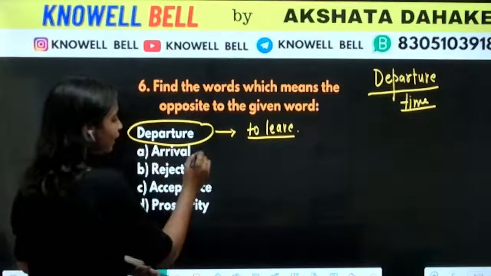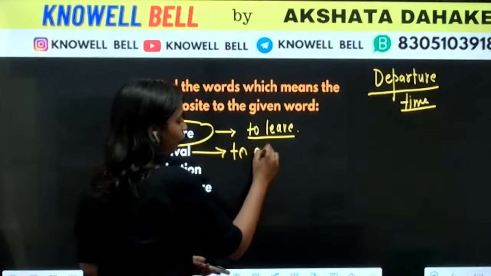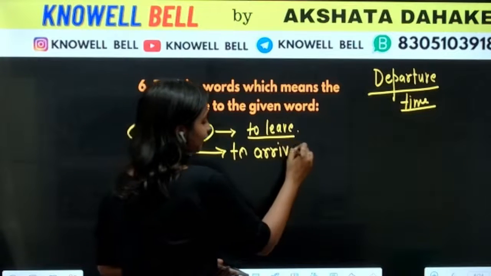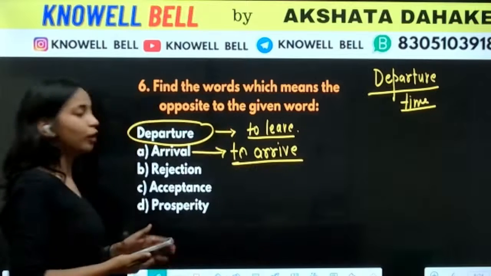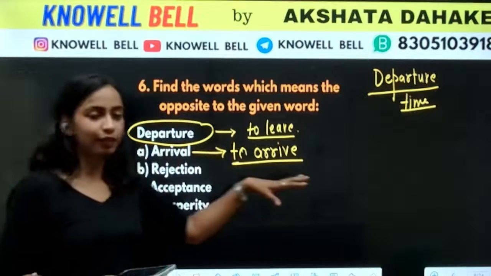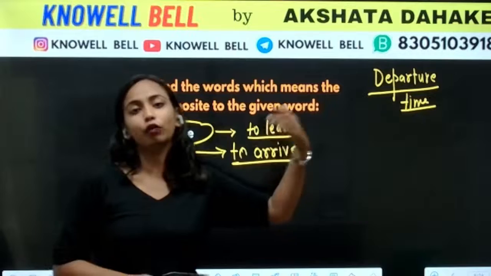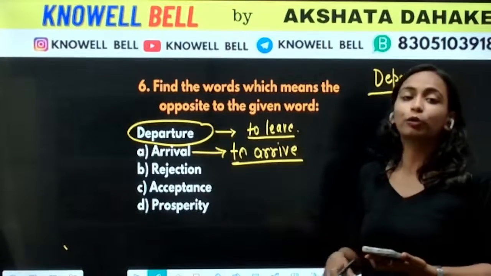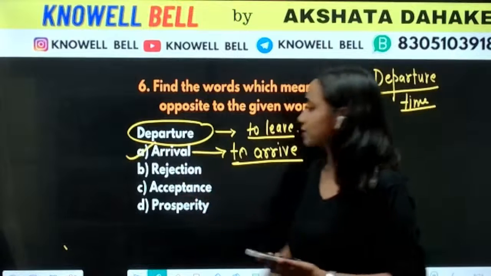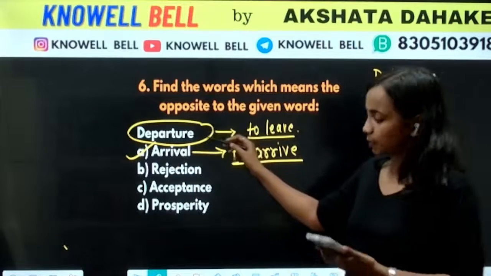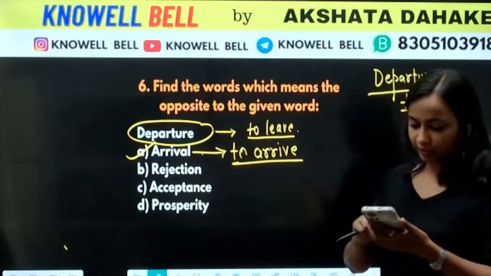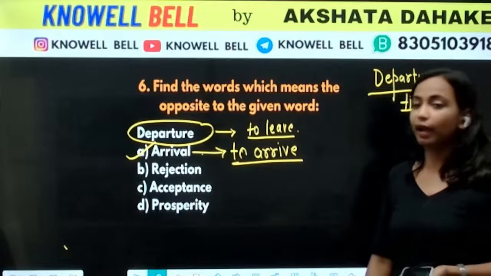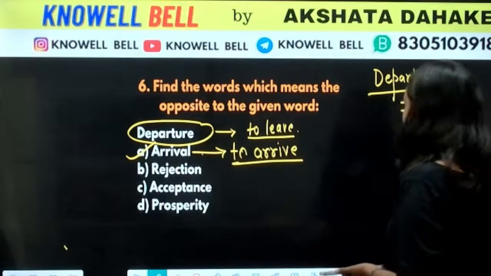Then arrival. Arrival means to arrive. Arrival का मतलब क्या होता है? Arrival means to arrive. So what is the meaning of arrival time? Departure time, the time of leaving. Arrival time, the time at which the train is going to arrive at the station. So what is the right answer here? Arrival. Antonyms are departure and arrival. Correct. A is the right answer. Good. Next question.